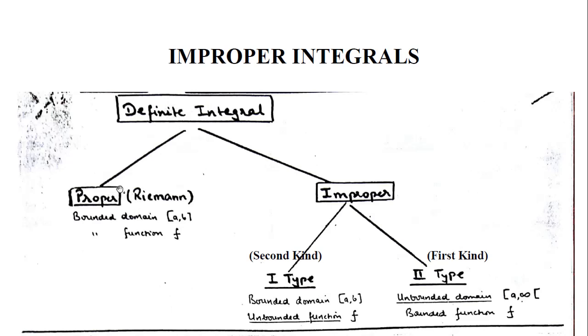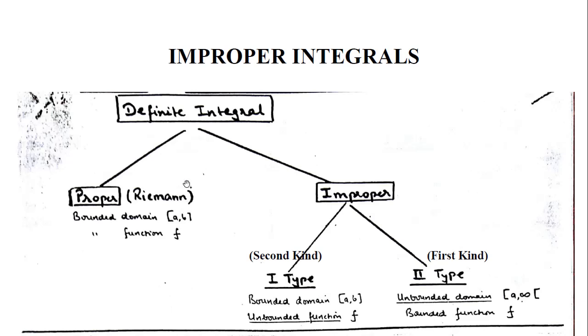And when we discuss proper integrals, generally we discuss in terms of Riemann integral or Lebesgue integral. In terms of those, we assume there is a function whose integration we are doing over a bounded domain. Means there is a closed interval [a, b], which is a bounded interval. It's not a to infinity or minus infinity to something. So it's a bounded interval and the function is also bounded. These are the two assumptions when we discuss proper integrals.